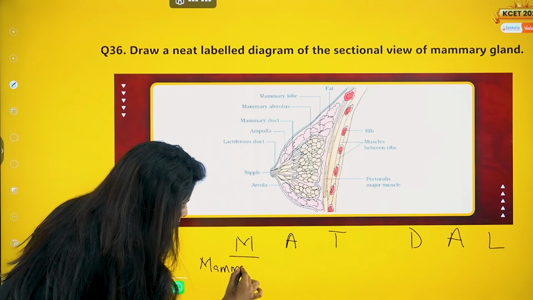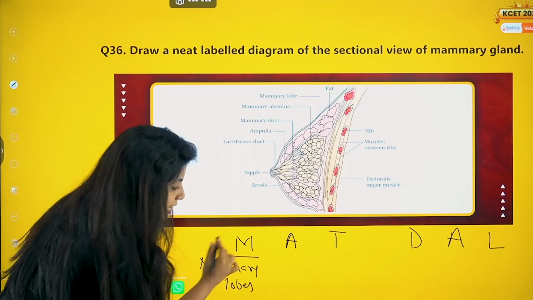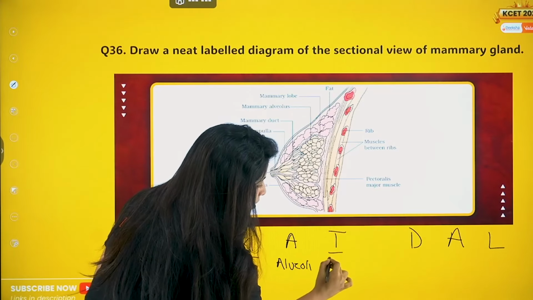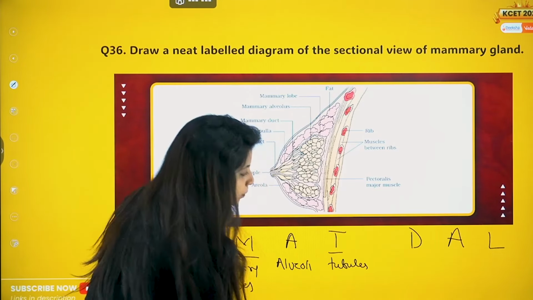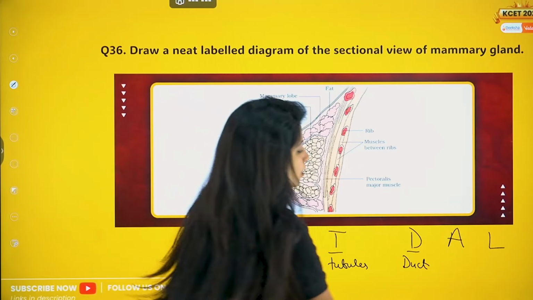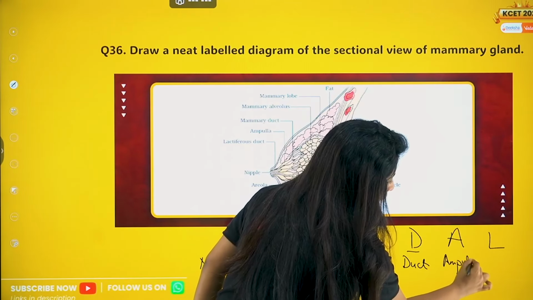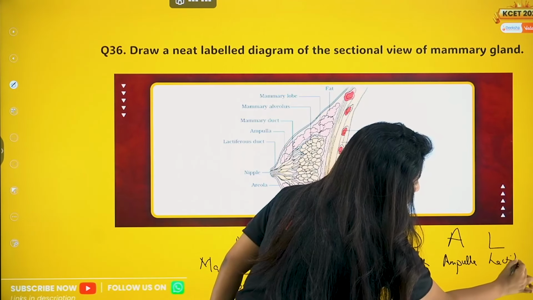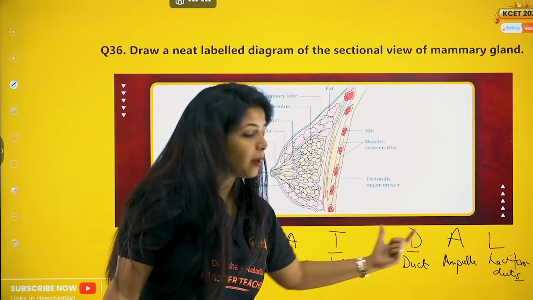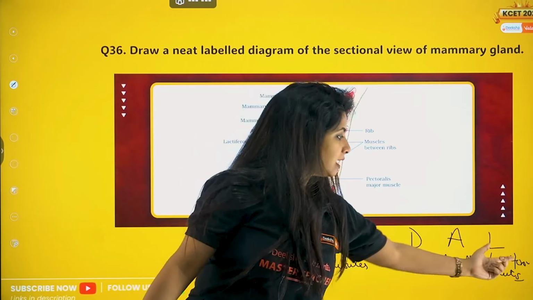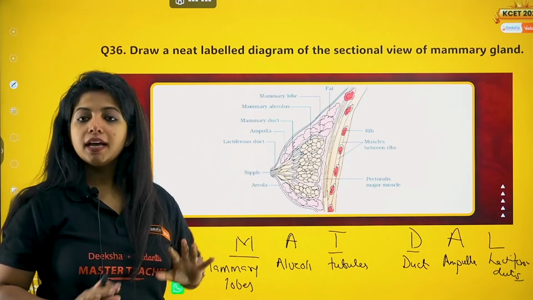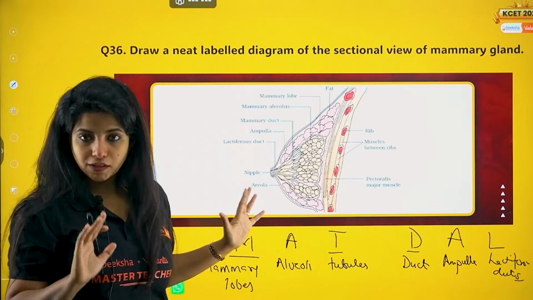It is mammary lobes. Inside the mammary lobes, what do you have? You have mammary alveoli. Inside that, the alveoli basically come together to form what? The mammary tubules. The mammary tubules come together to form what? The duct. The duct comes together to form what? The ampulla. And the ampulla comes together to form the lactiferous ducts. So ma'am, how do I remember alveoli and ampulla? Ampulla ends with L, so the next letter is L, and that is what? Lactiferous duct. Dal fell on mat, or mat is there on dal. Either way, this will be enough for you to remember things, the order at least.